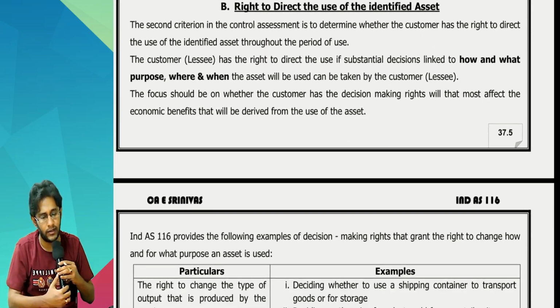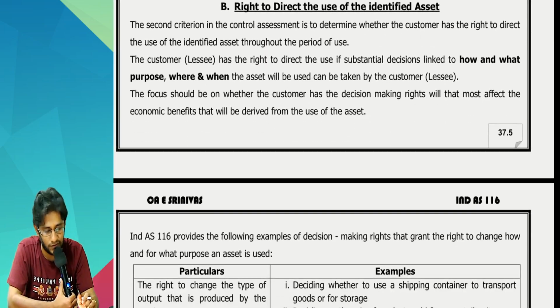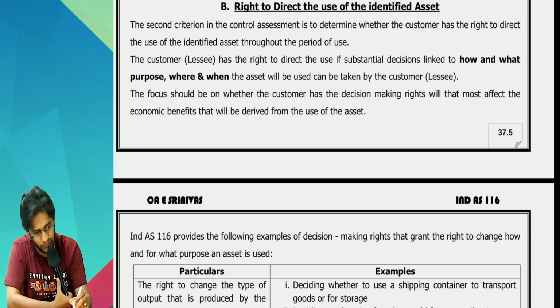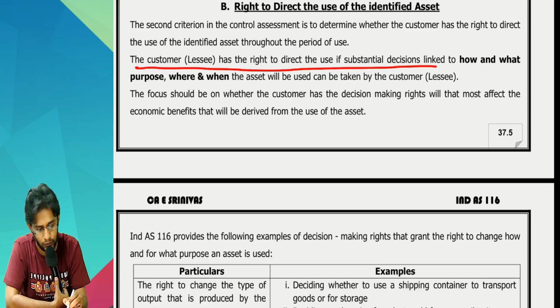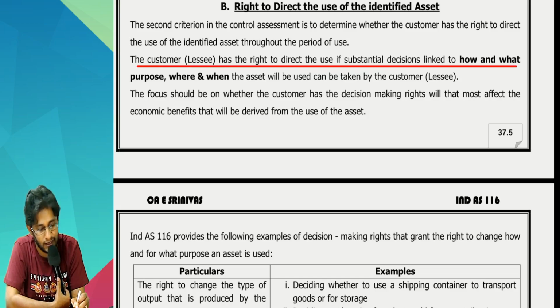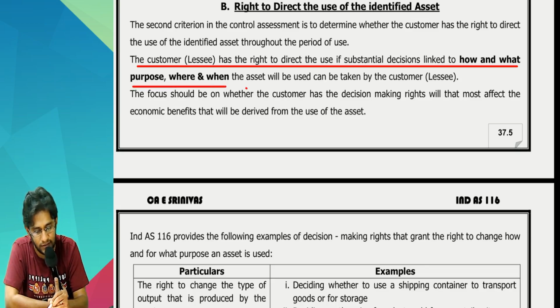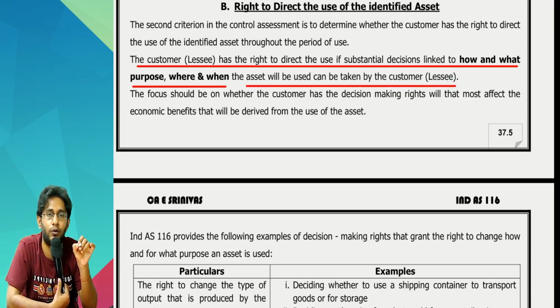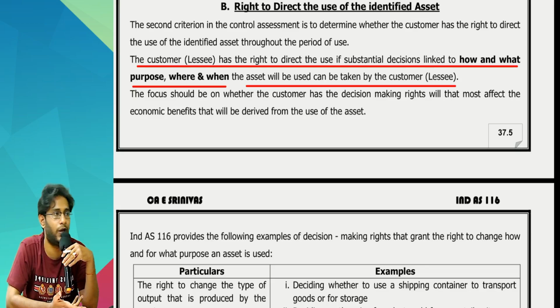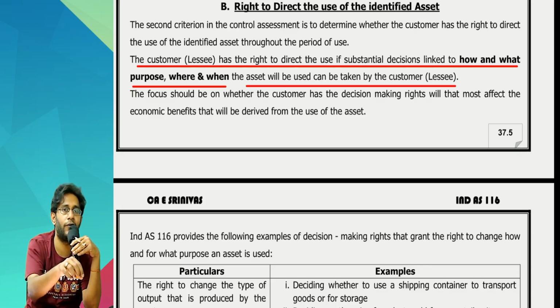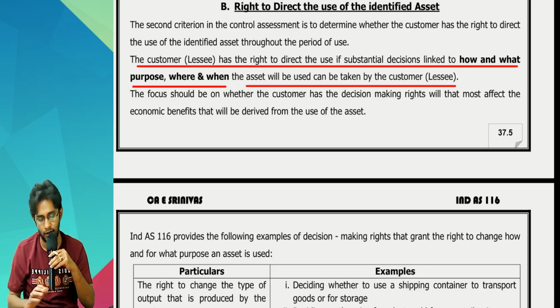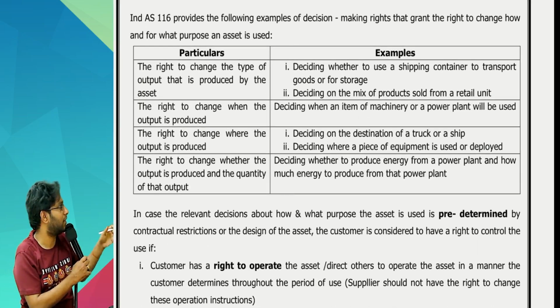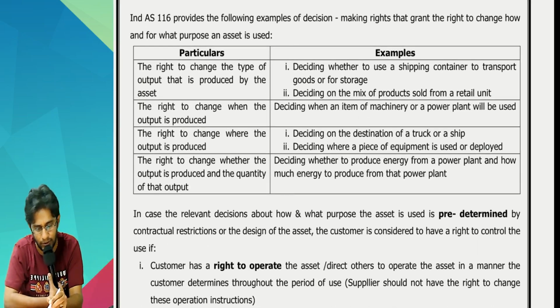Next one: right to direct the usage of the identified asset. That means the customer has a right to direct the use if the substantial decisions linked to how and for what purpose, where and when the asset will be used can be taken by the customer. If you have a right to take decisions about how, when, where, then you have the right to direct the usage of the asset. We have given examples of the various decision making, but they are not relevant here, leave it.